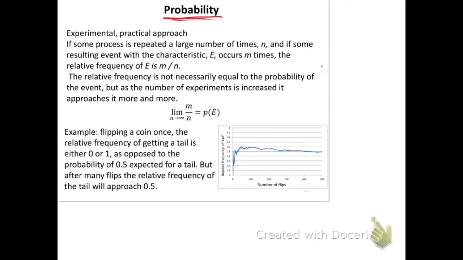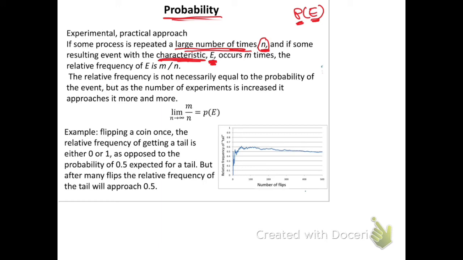So if some process is repeated a large number of times n, usually when you see this in the slides, he writes the description and then the notation of it: a large number of times n, and some resulting event with characteristic E. So E is the symbol of the characteristic. Okay, if you find P(E), that means probability of the characteristic E, because now you know that the characteristic is called E. It could be B, Z, K, whatever. But in this slide, it's called E.